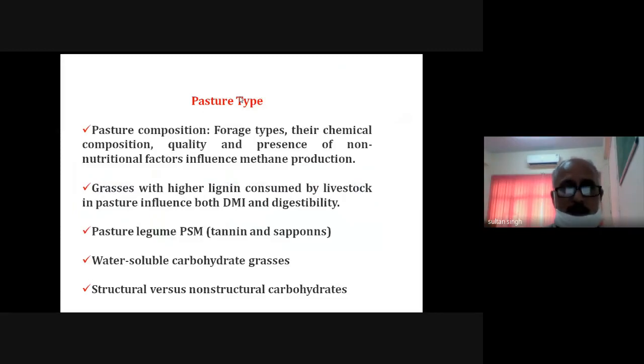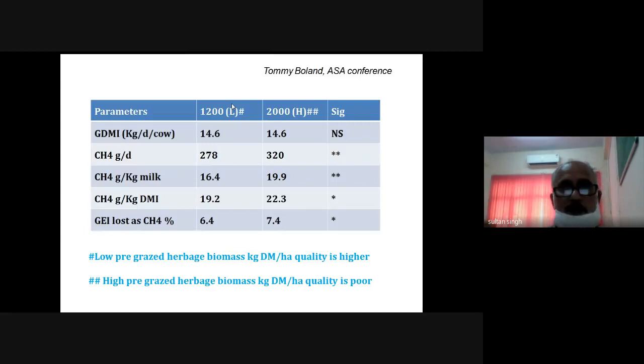Again, the pasture type, friends, how the pasture type or quality will affect the methane production. Again, it depends upon its composition, what kind of grasses, what is the composition of the grasses, what are the different shrubs, tree leaves, what is their composition, what are the anti-nutritional factors. All these things influence the methane production. So mainly the pasture which is rich in the legumes, in tannins and saponins, definitely the methane production will be less. If the pasture grasses are rich in the water-soluble carbohydrates, in that case, the methane production will be less. So it is the composition of the pasture which will influence the methane production. So again, this is the example.